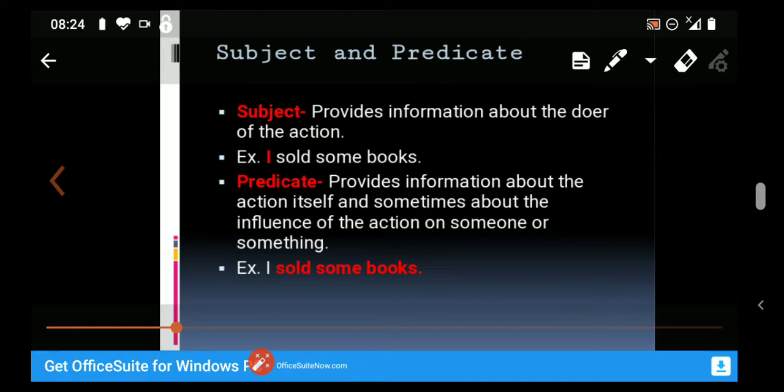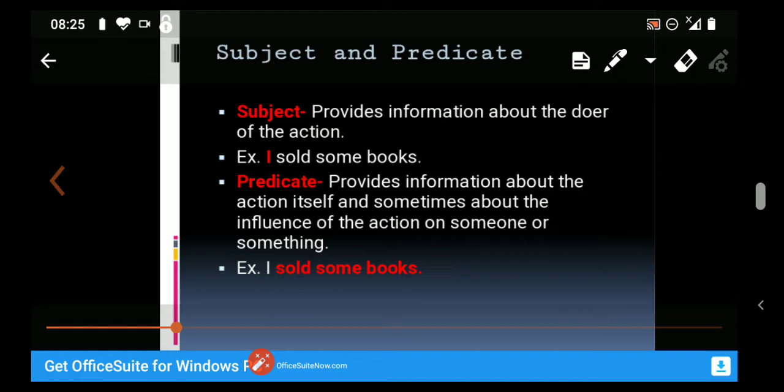So what is a subject? The subject always provides information about the doer of the action. See the example. I sold some books.